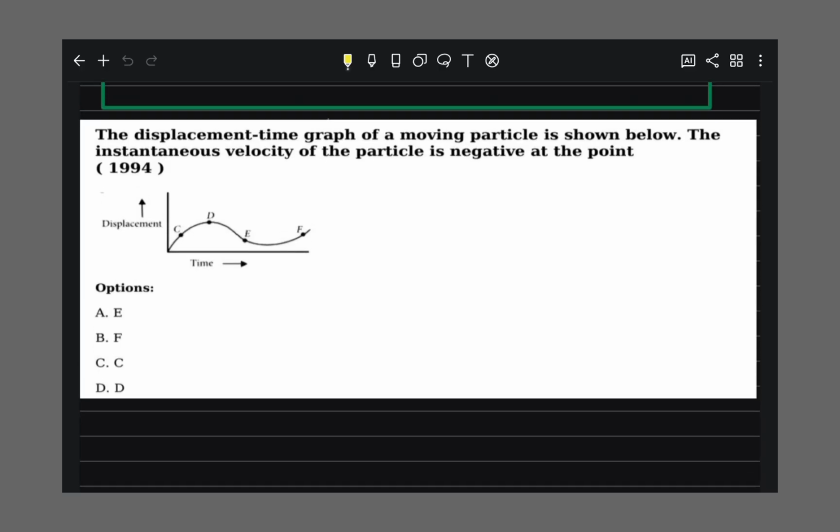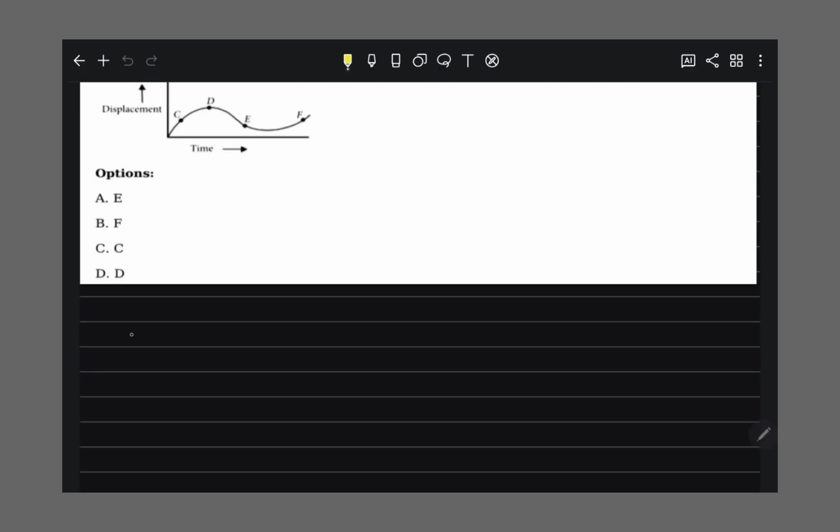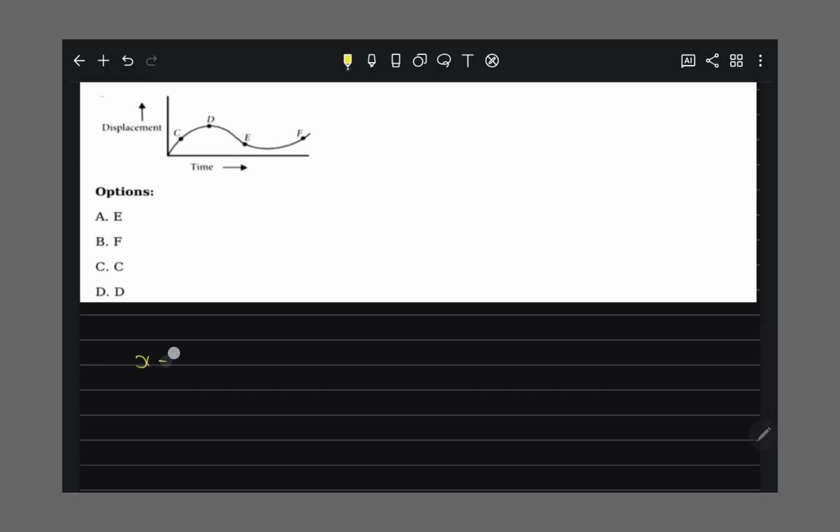The space-time graph of a moving particle is shown below. The instantaneous velocity of the particle is negative at point. As you know, in a displacement-time graph, if I draw the slope, I get velocity, right?